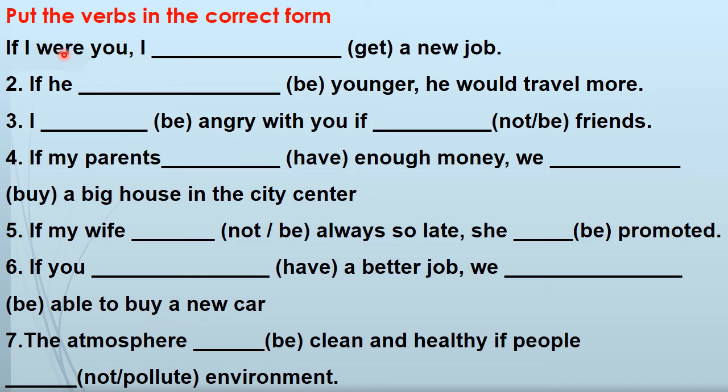Next one, put the verbs in the correct form. As you see, it's the same one we had before for conditional type 1, only this one is conditional type 2. If I were you, get a new job. When you have a job that you don't like and you keep complaining to your friend, and your friend says, well, if I were you, I would get a new job. Okay, it's advice, this one here. If I were you, if I were in your position, I would get a new job. Clear? So you finish the others.